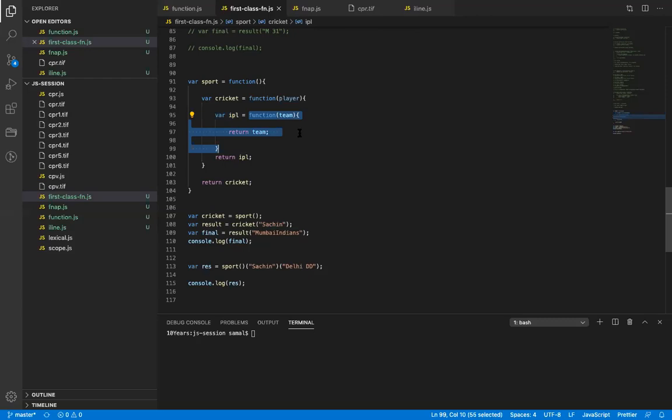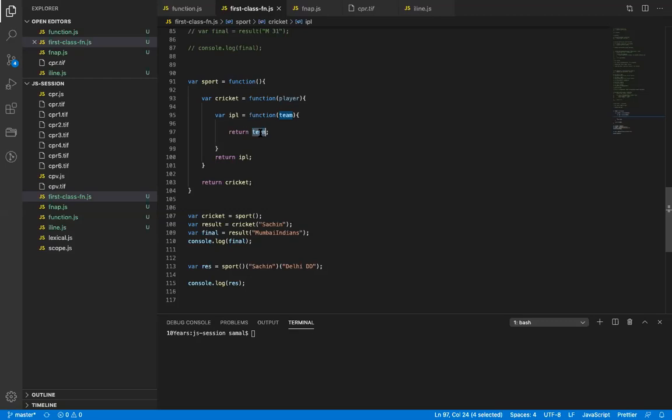Literally, if I say IPL is not. If the value of team will be a function, then it will again be termed a higher order function. So higher order function is a concept, a terminology used where we say the function can receive a function and a function can return a function. That will be termed a higher order function. Both can be used, or either of them can be used. I hope this is clear.